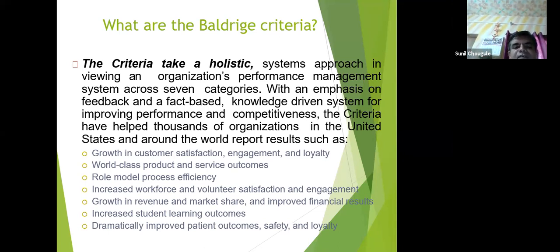Growth in customer satisfaction, engagement and loyalty. Now what happens when a customer is loyal? What first advantage does the organization have? When a customer becomes loyal, you do not need to spend too much money and resources on advertising. When you are trying to convert one potential customer to buy your product or service, lots and lots of money is spent on advertising.